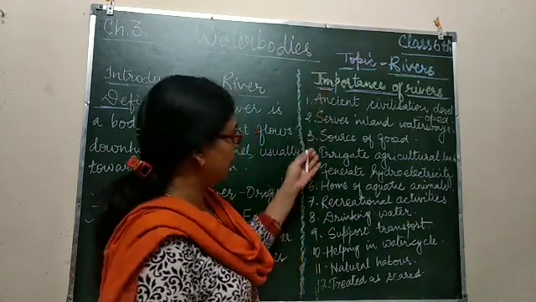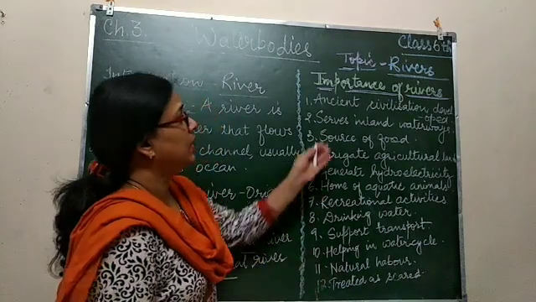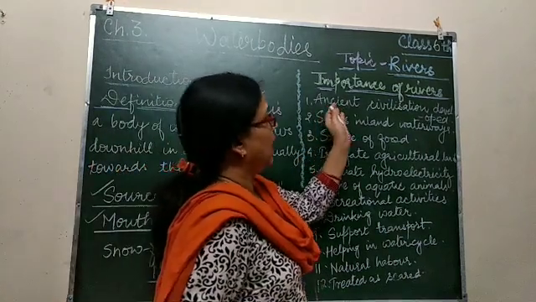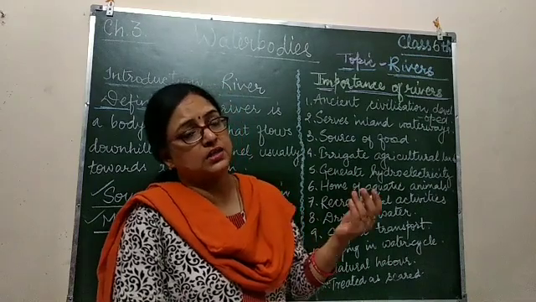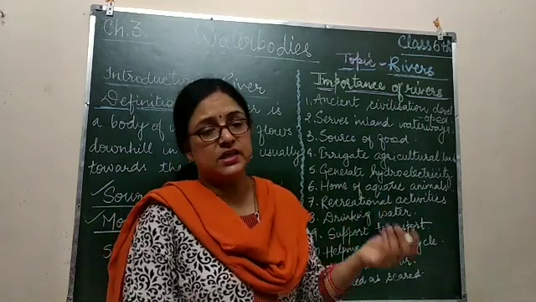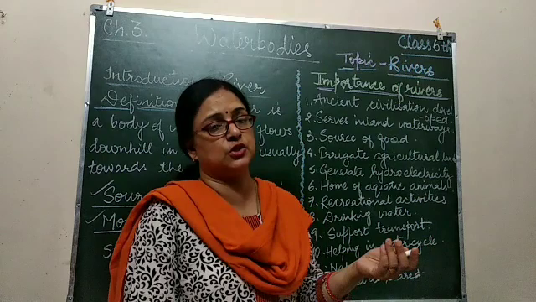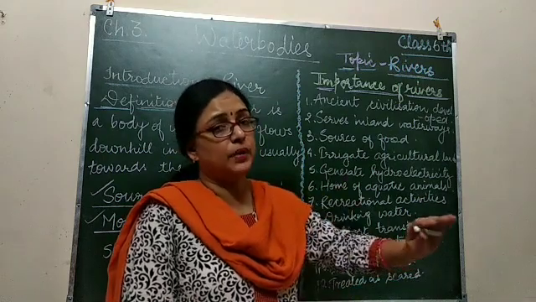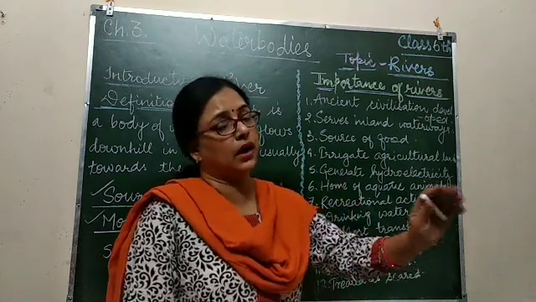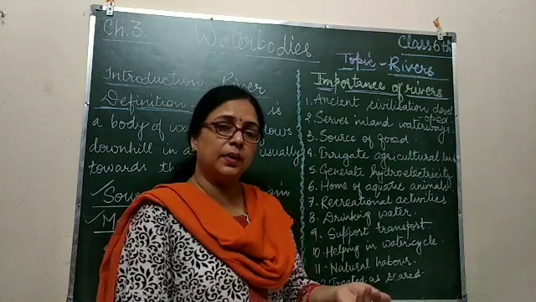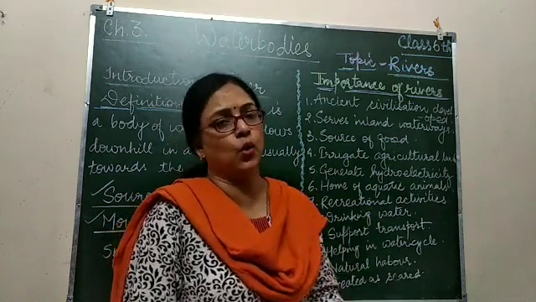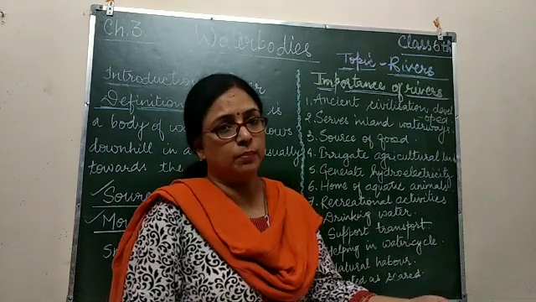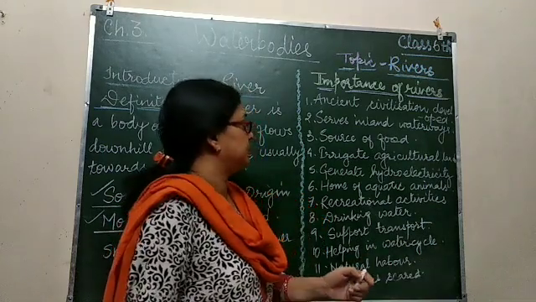Here are some of the points which I have written. Ancient civilizations developed. In the past, if we take the example of the Indus Valley civilization, it developed on the bank of the river Indus. As the people got water to meet all their requirements, they developed their civilization there.